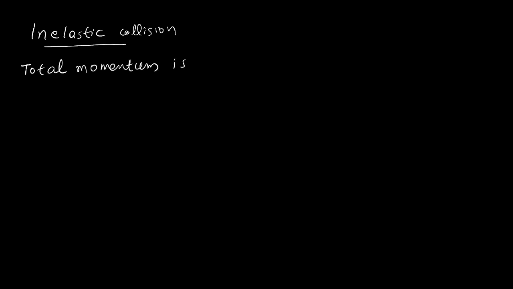Total momentum is always conserved, whatever it may be, elastic or inelastic. But total kinetic energy, KE, is not conserved. Energy loss is there. Not conserved.